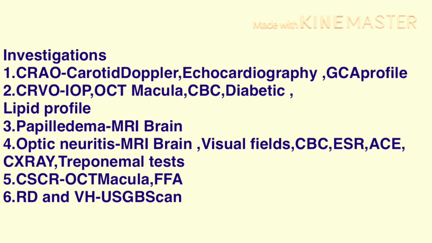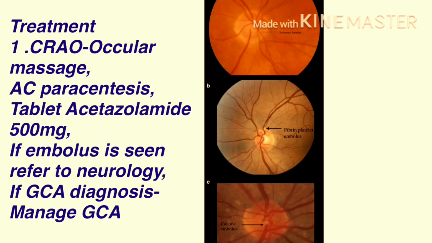Investigations for central retinal artery occlusion: carotid Doppler, echocardiography and giant cell arteritis profile. For CRVO: IOP measurement, OCT macula, CBC, diabetic and lipid profile. For papilledema: MRI brain. For optic neuritis: MRI brain with visual field, CBC, ESR, ACE and chest X-ray for sarcoidosis and infectious etiology, and treponemal tests. And for CSCR: OCT macula, FFA. For RD and vitreous hemorrhage: ultrasound B scan.